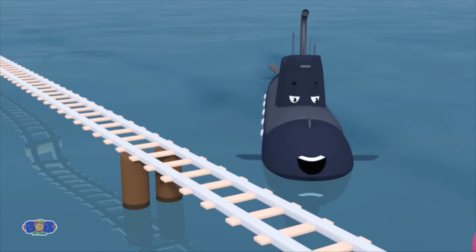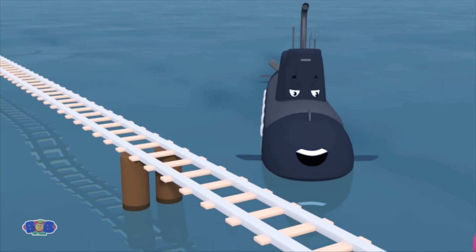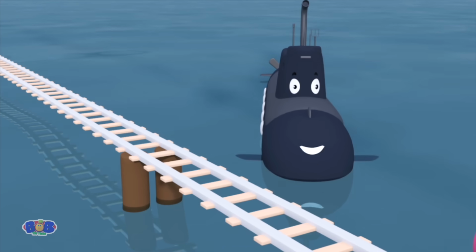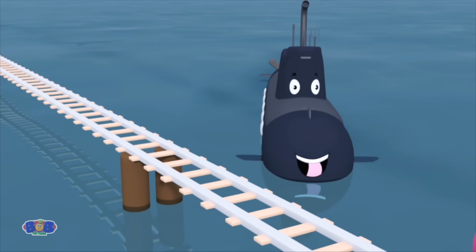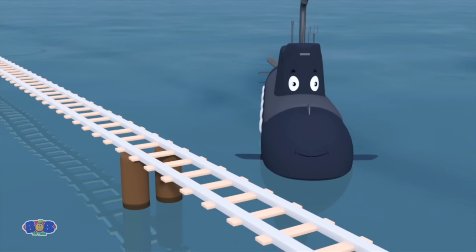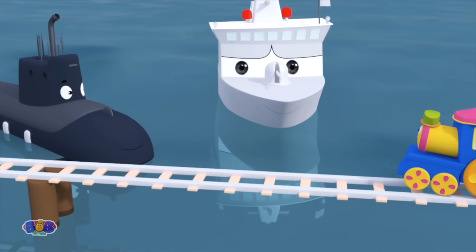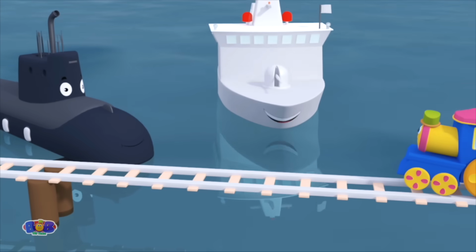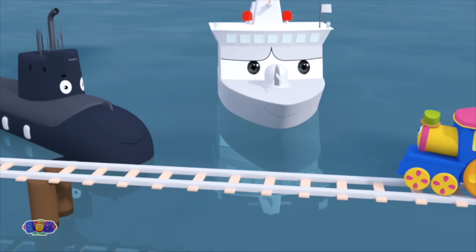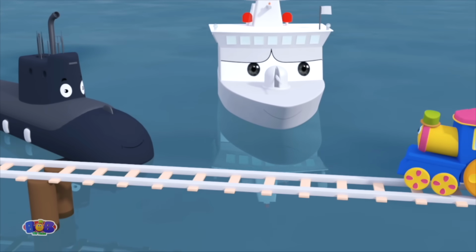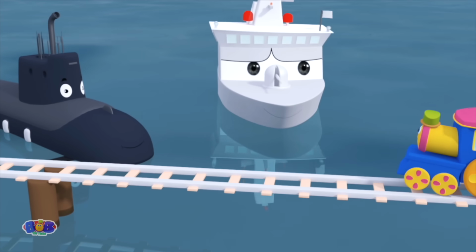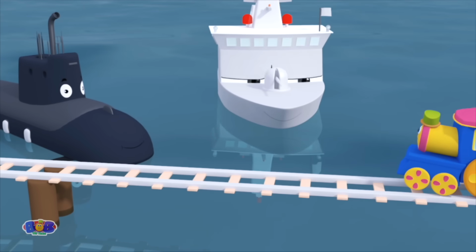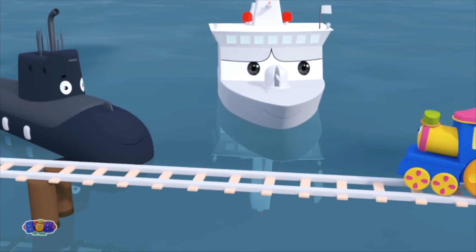Hi there, Bob. I am Mr. Submarine. My name means under the sea. Both inside and outside the water, I can be. Hello, Submarine. Hello, Bob. How do you do? Greetings, Mr. Navy. Have you been sailing the water blue? Yes, we sail on the sea and keep safe the coast. And that's certainly something of which you can boast.